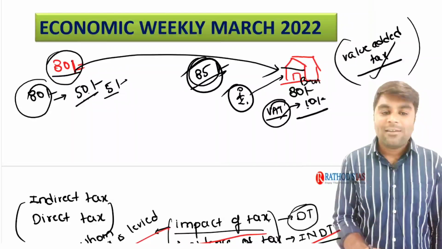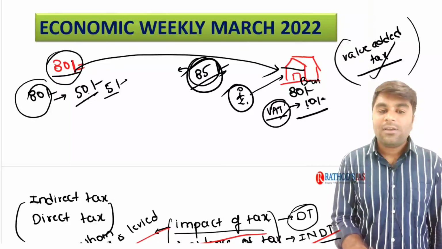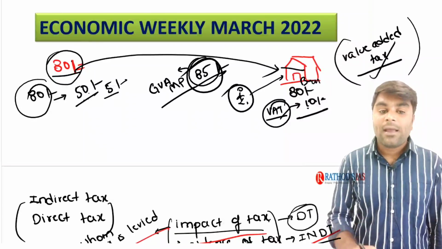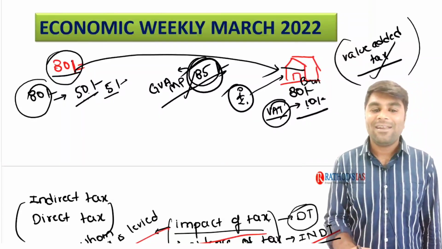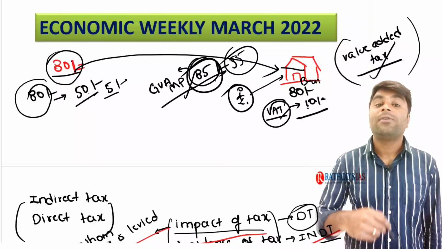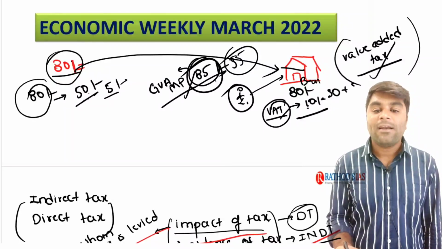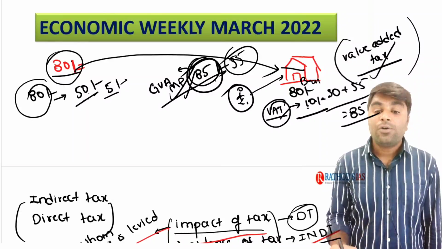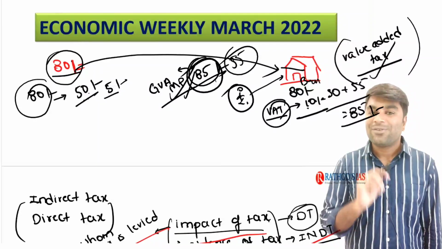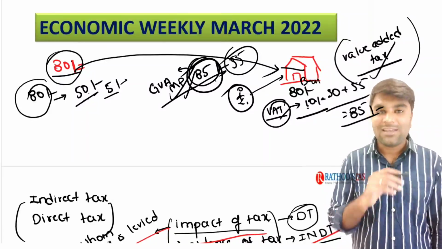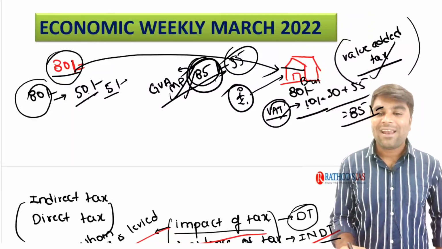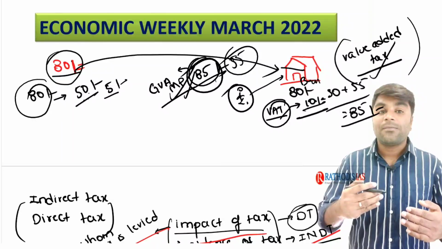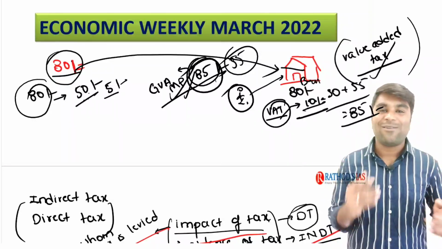This is nothing but GVA at market prices, the gross value added at market prices. Ultimately the gross value added at market prices is 55 rupees. The manufacturer took inputs of 30 rupees and added a value of 55 at market prices, and ultimately made the price of the bread 85 rupees for the ultimate consumer. So this 10% here is nothing but GST. Here I used the term VAT, but as I said, this VAT is nothing but a single GST. The GST is a single VAT which is imposed all over the country.